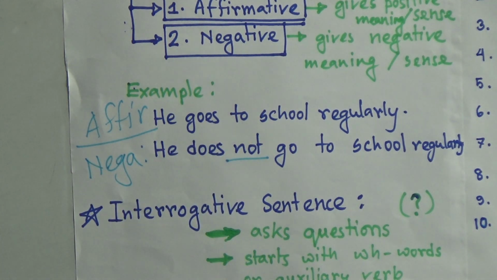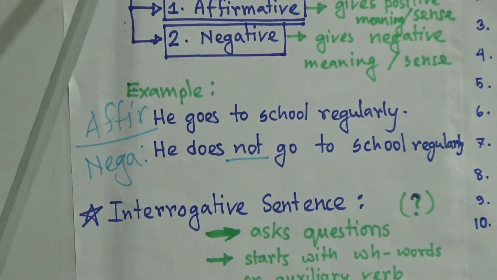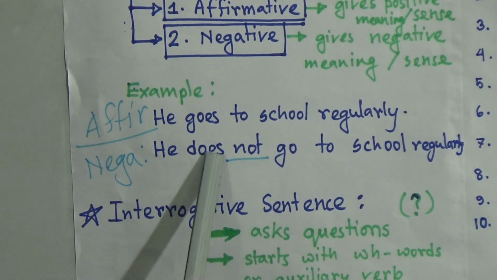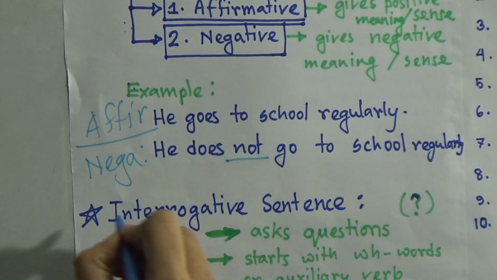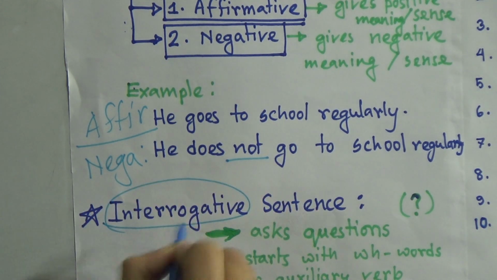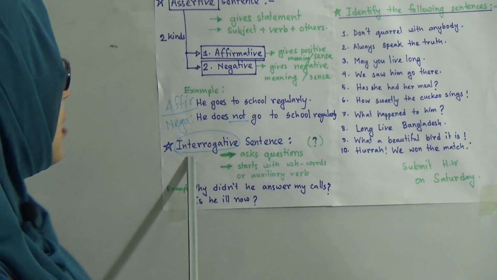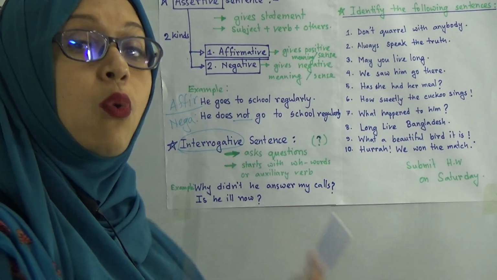So far we have learned about different types of assertive sentences. Now let's move on to interrogative sentence. What is an interrogative sentence? An interrogative sentence is a sentence which asks questions.